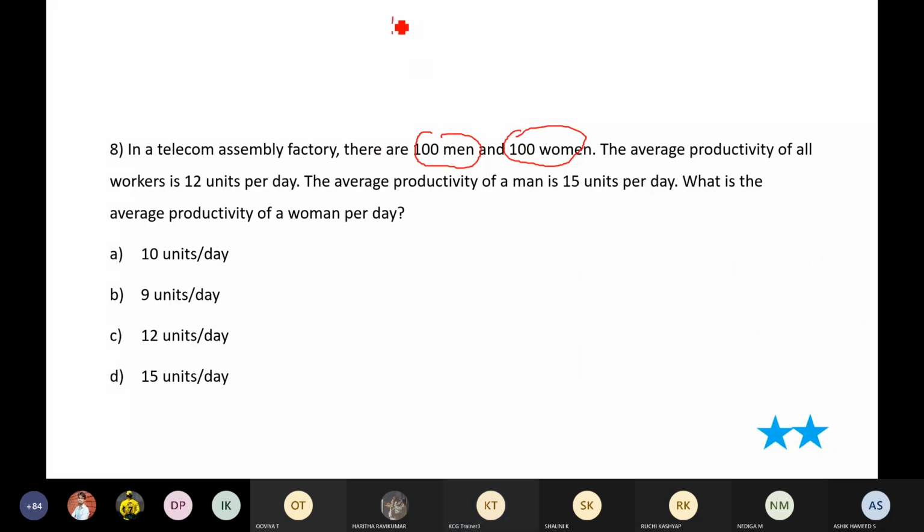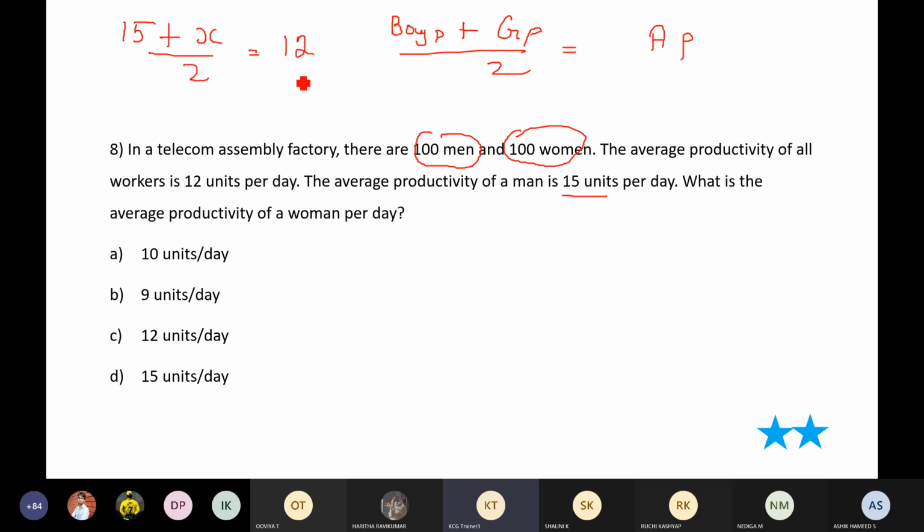So boys productivity plus girls productivity divided by 2, I will get average overall productivity. So what is boys productivity? 15. What is girls productivity? That is what I'm supposed to find out. Divided by 2 will give me overall productivity 12. So 15 plus x is equal to 24. So x is equal to 24 minus 15. So my answer is 9 units per day.